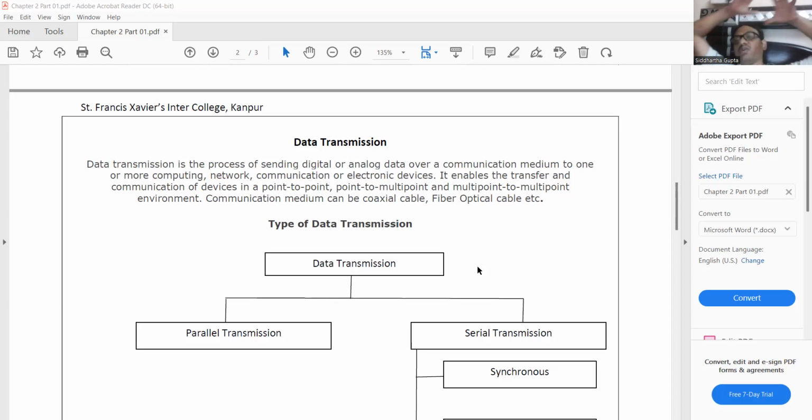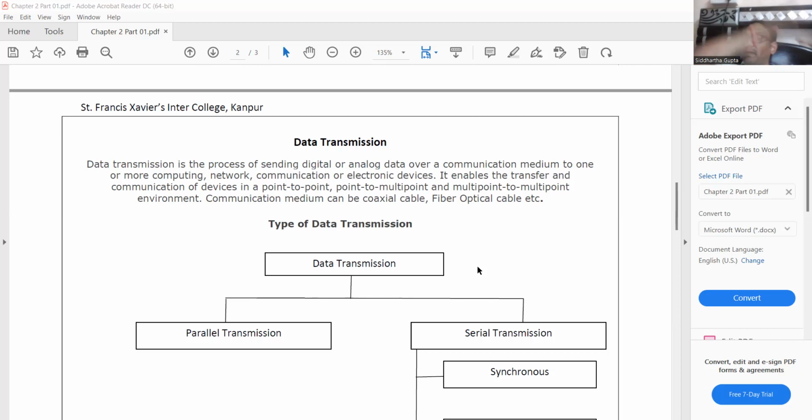In simple words, it is sending information or data from one computer to another, one machine to another, or one device to another, or from one machine to multiple machines, or multiple machines to multiple machines.